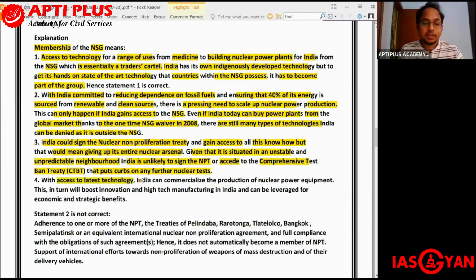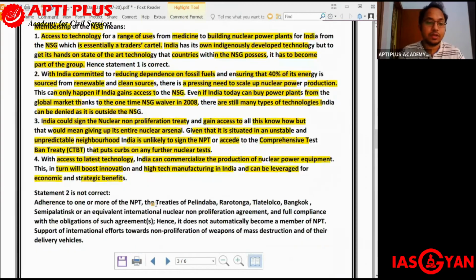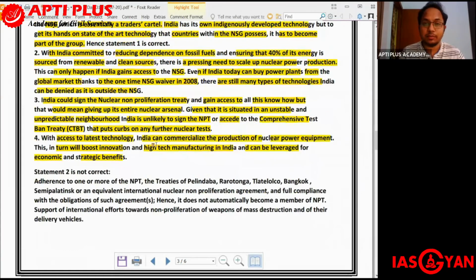With access to the latest technology, India can commercialize the production of nuclear power equipment. This in turn will boost innovation and high-tech manufacturing in India, and it can be leveraged for economic and strategic benefits. Also, this is so far as membership of NSG and what it implies is concerned.